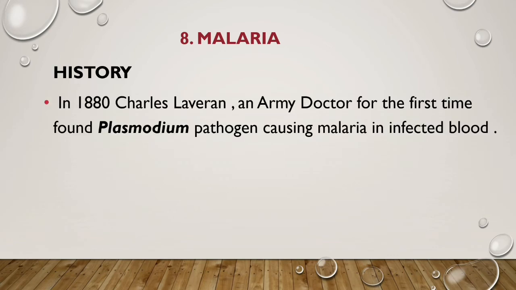History. In 1880, Charles Laveran, an army doctor, for the first time found the Plasmodium pathogen causing malaria in infected blood.